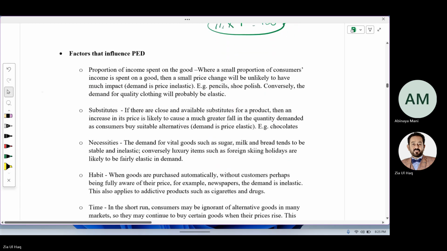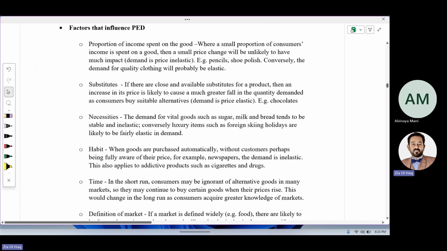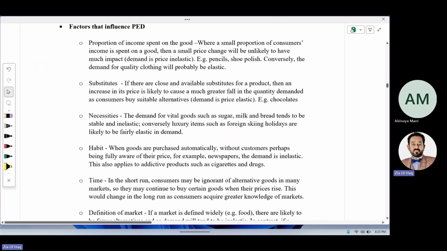Moving forward. Factors that influence price elastic demand. What are the factors that influence price elastic demand? Proportion of income spent on goods. If a small proportion of income is spent on certain goods, price elasticity of demand will be inelastic. Like people spend a very small amount on salt. Even a change in price will not affect the demand. So price elasticity of demand will be elastic or inelastic? Inelastic.